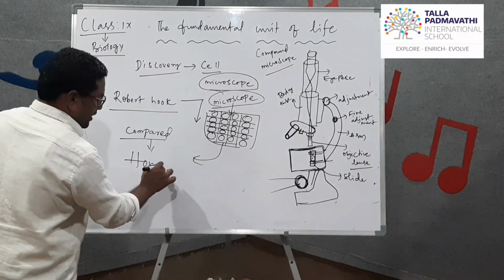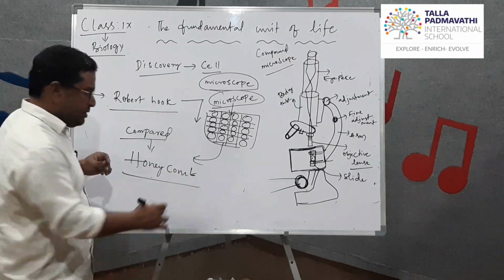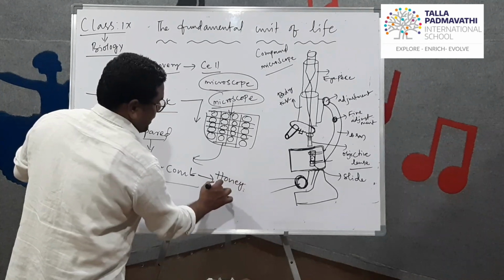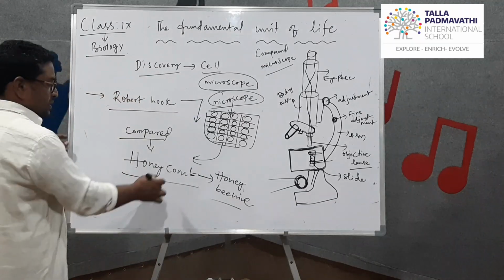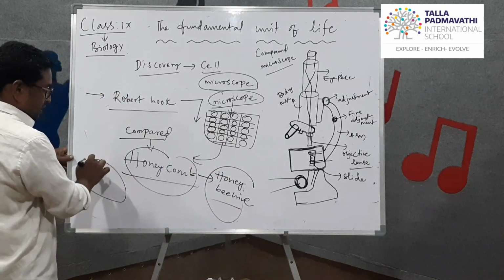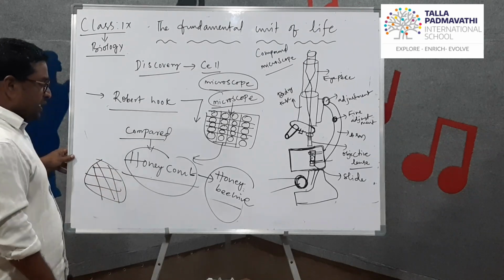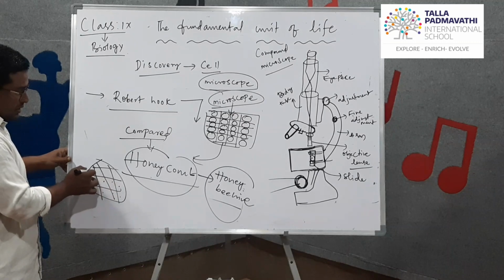You are very familiar with honeycomb. It means the honey bee hive. The honeybee's home is called a honey bee hive or honeycomb. So it is also made up of some box-like structures.